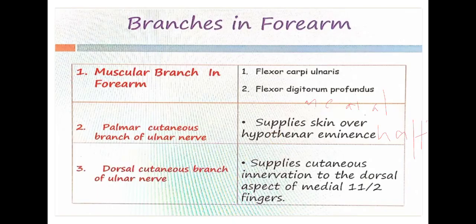Then the palmar cutaneous branch and the dorsal cutaneous branch. What do the terms palmar and dorsal cutaneous mean? Palmar cutaneous means it supplies the palmar aspect, the anterior aspect of the hand. Dorsal cutaneous branch means it supplies the posterior aspect of the hand. That's it. So the palmar cutaneous branch is going to supply the skin over the hypothenar eminence.